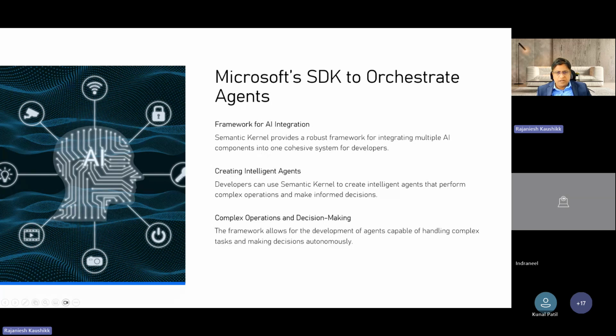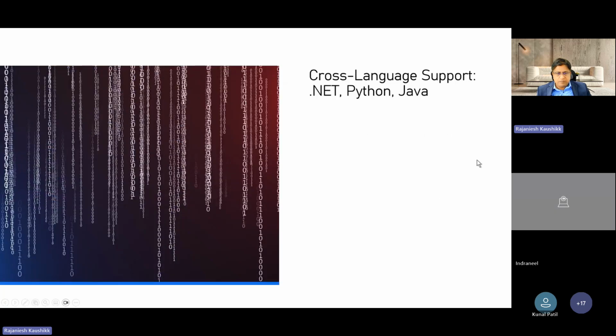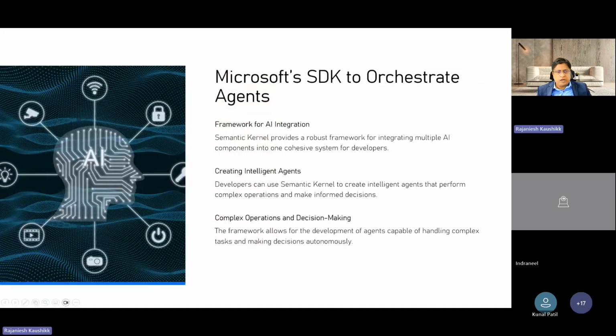So you can create intelligent agents. You can perform complex operations for decision making. You can also use this for complex task execution and decision making. So this framework provides you all those capabilities.